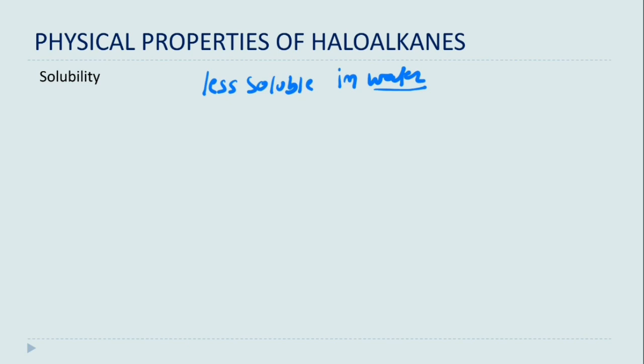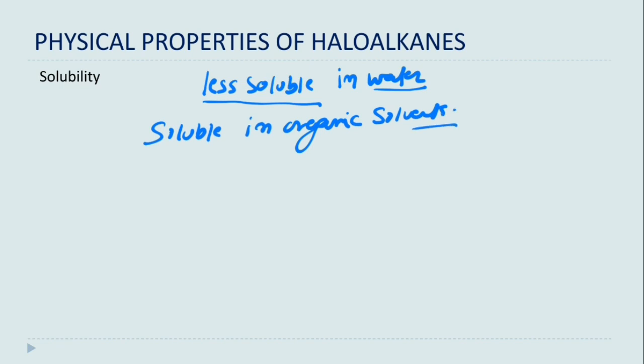Obviously these are polar molecules, but their polarity is very less, so these are less soluble in water, but these are soluble in organic solvents like benzene, CCl4, etc. Okay, so that's about the physical properties of haloalkanes and haloarenes.